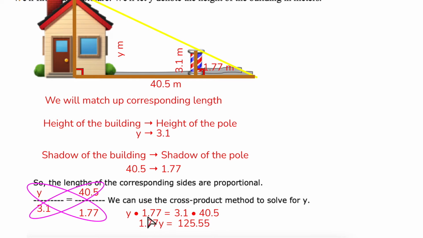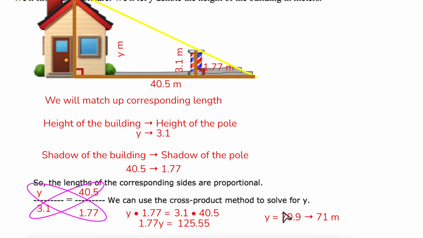So now we're going to take the 1.77, it's being multiplied by Y, we're going to divide it away. So I'm going to divide both sides by 1.77. Well, 1.77 divided by 1.77 cancels, so I just have 1, because it cancels to 1, so I just have Y. 125.55 divided by 1.77 is 70.9.